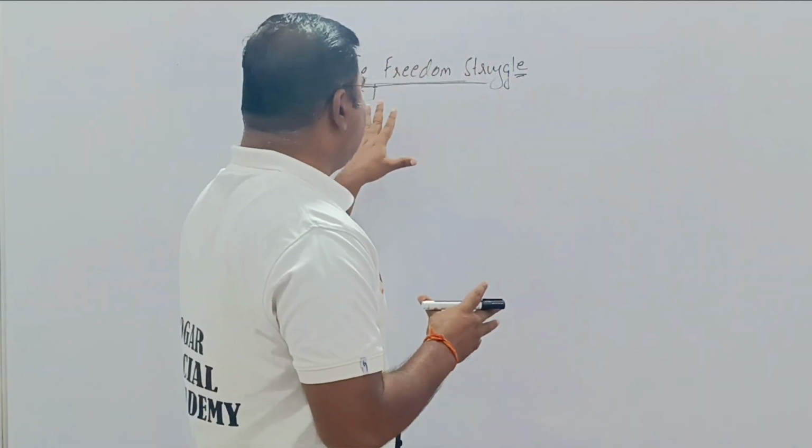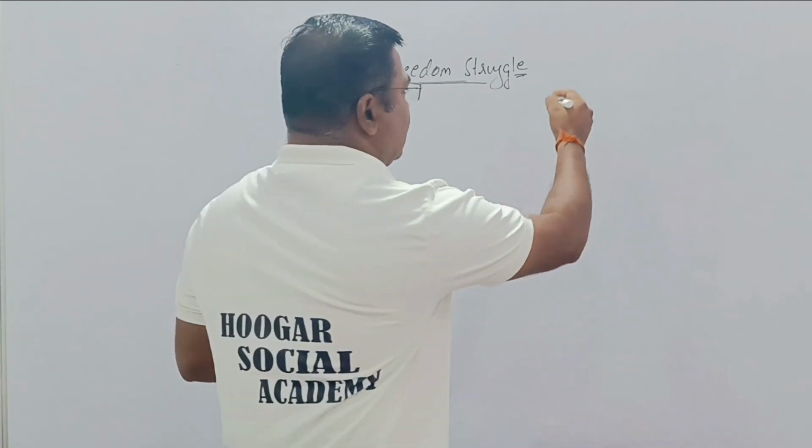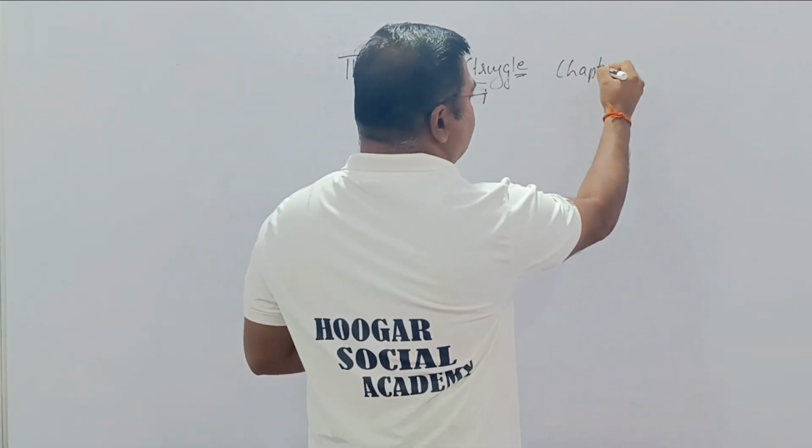All these things we are going to learn in the chapter called the Freedom Struggle. It's chapter number 18.